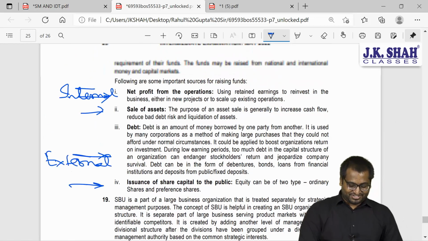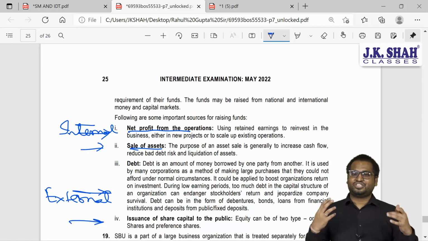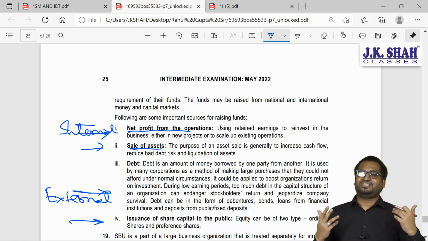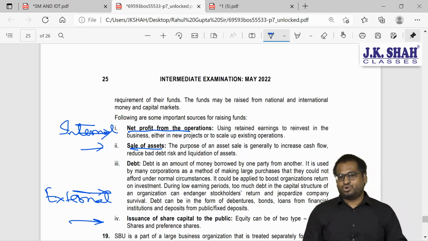Yes. So internal means net profit and sale of assets. You can arrange money internally within the organization without taking any outside help. You can use your past profits. You can sell off some assets which are no longer useful.